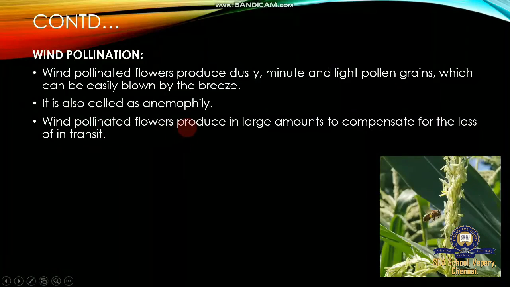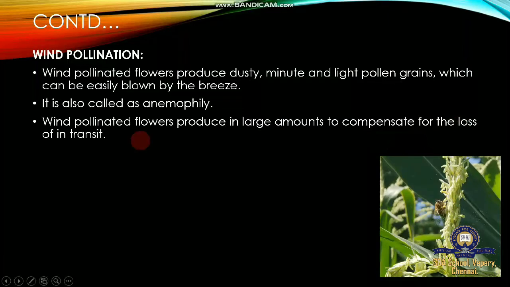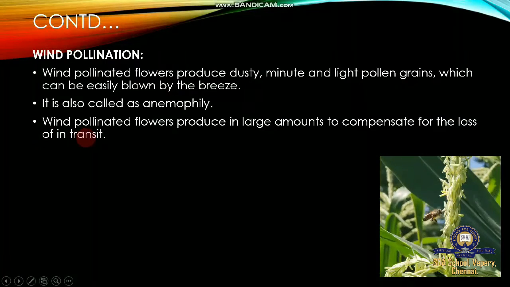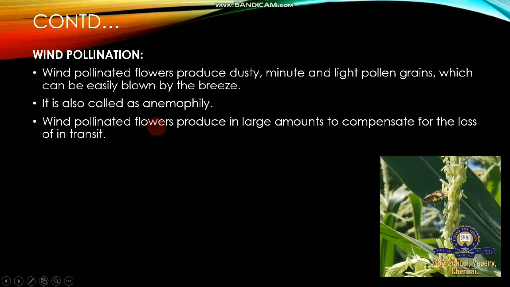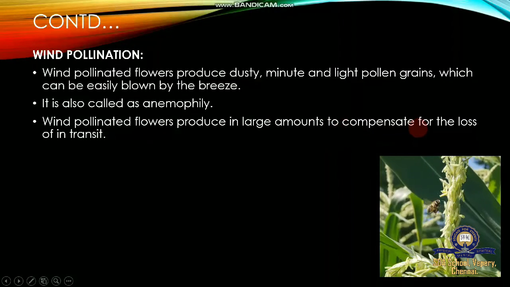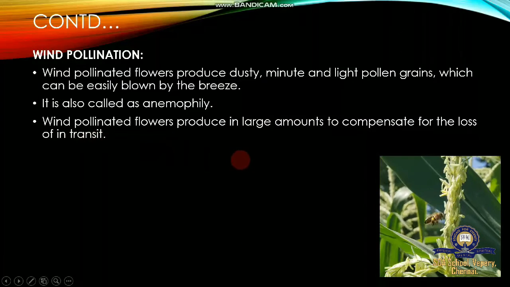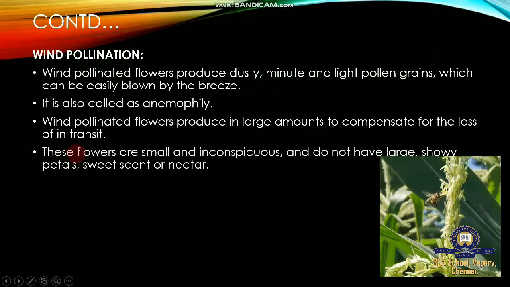Wind pollinated flowers produce pollen in large amounts to compensate for the loss in transit, meaning the loss of pollen grains in transit.